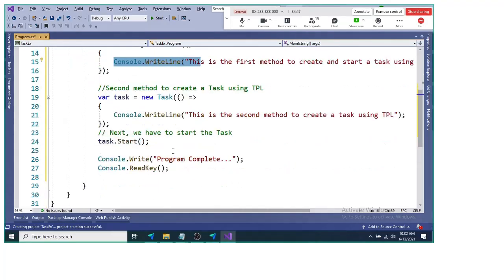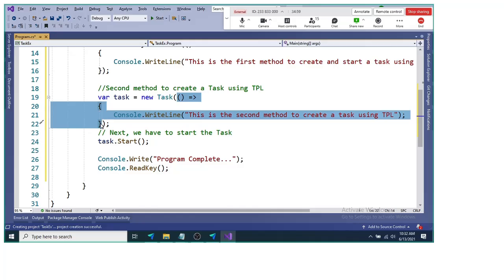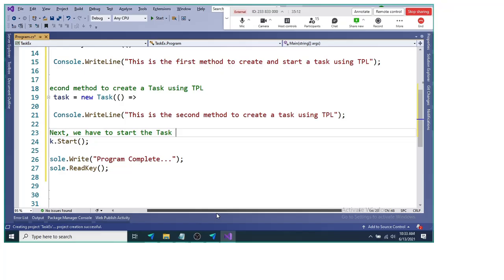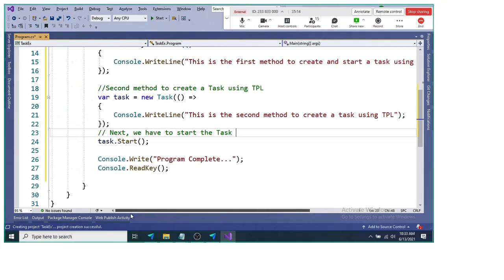Fine. Now another way is we can use the constructor of a task. So we write Task equal to new Task, and in that constructor we can pass a method that we want to be executed as a task. Here also we have created an anonymous method, and in this method we are just writing something in the console. This is the second method to create a task using TPL.